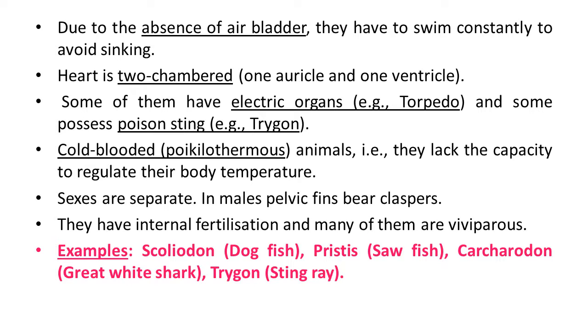Some of these animals have electric organs, especially Torpedo, and some possess a poison sting, especially Trygon. So these are specialized or modified organs in their body. Sometimes they are also useful for protection.